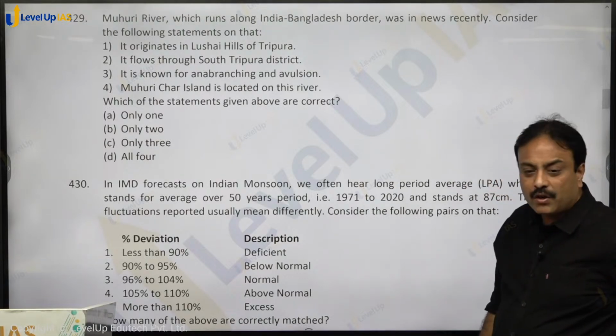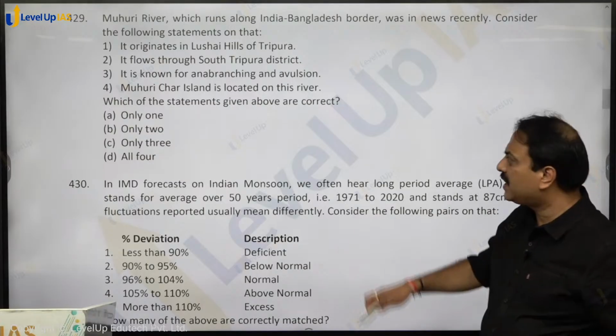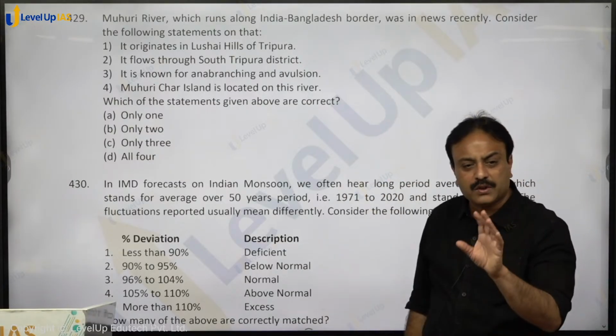Muhuri Char island is located on this river. So these are the points related to this particular river. It was there in news.